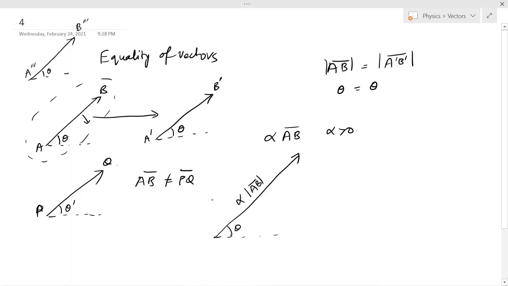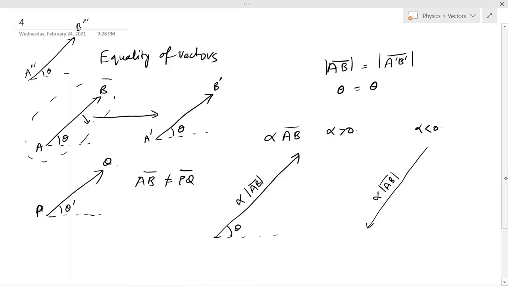But what if alpha is negative? So alpha is less than 0. Even then the magnitude will be alpha times the AB bar magnitude, but the direction will be the opposite of the initial direction. That is, it is 180 degrees opposite to that of the original vector.